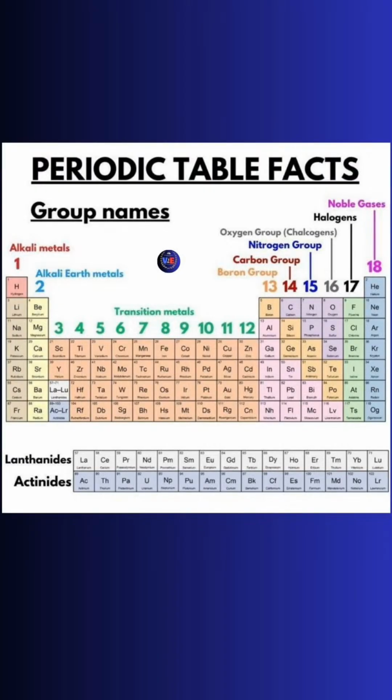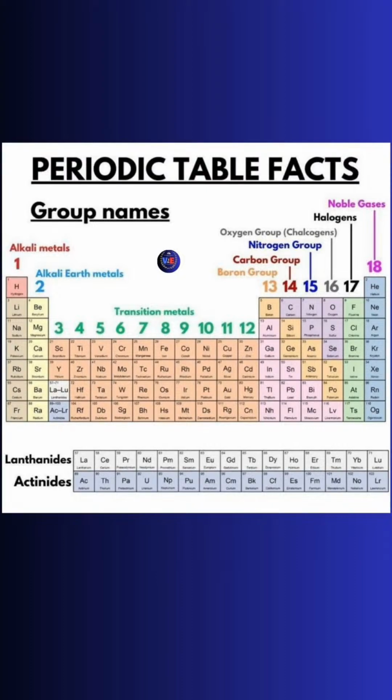The 13 group is called boron group. The 14 group is called carbon group. The 15th group is called nitrogen group. And the 16th group is called oxygen group. Oxygen group is also called chalcogens. And the 17th group is called halogens. And the 18th group is called noble gases.